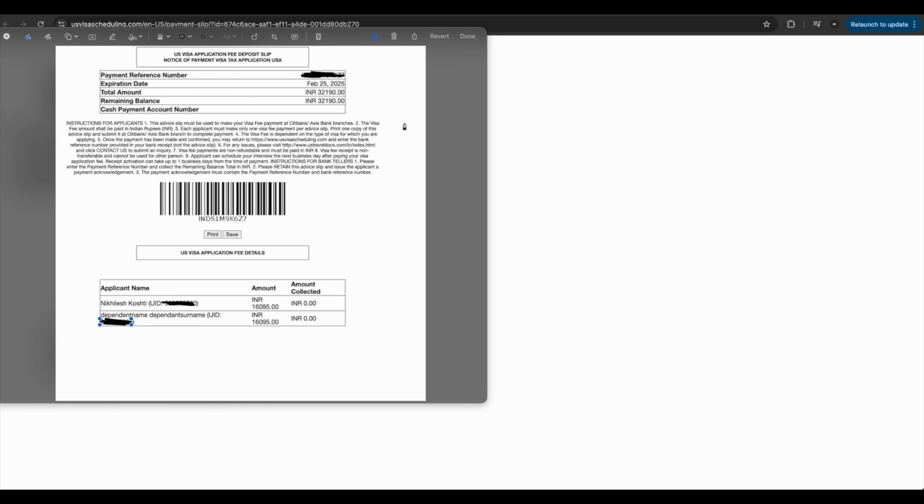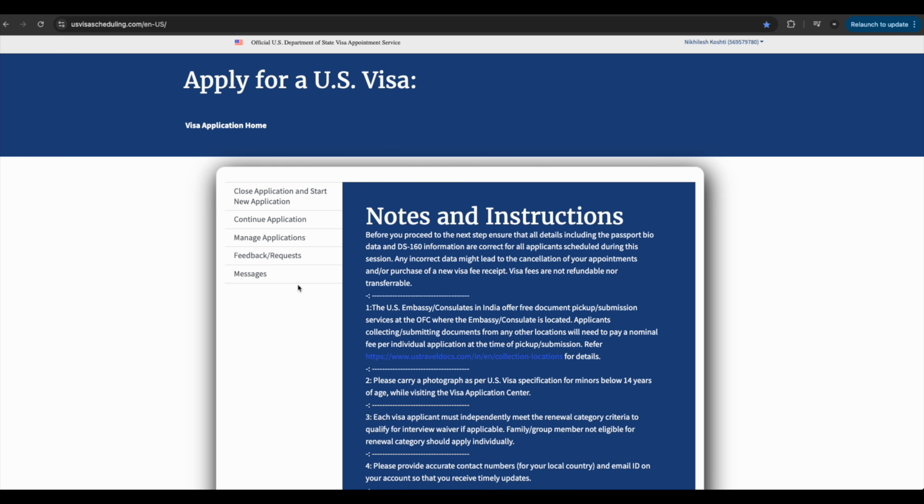So you need to print this, take this challan, and go to the nearest Citibank or Axis Bank branch. They would normally know about it, because when I went, the person at the branch was completely aware of this application. I was, I guess, the fourth or fifth applicant at the time my relatives went for payment. The guy at the Axis Bank was aware of this, which made the process so smooth. So print this and take it to the nearest Axis Bank or Citibank branch.